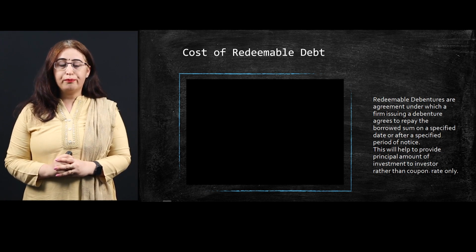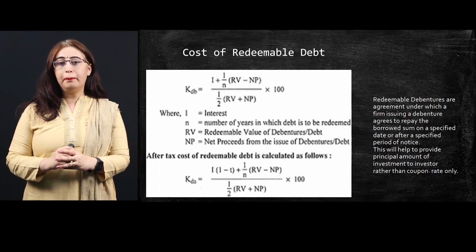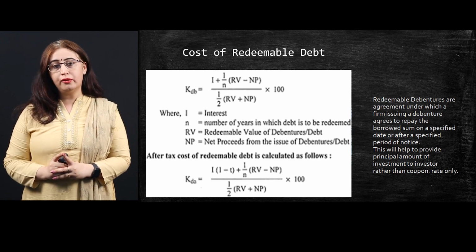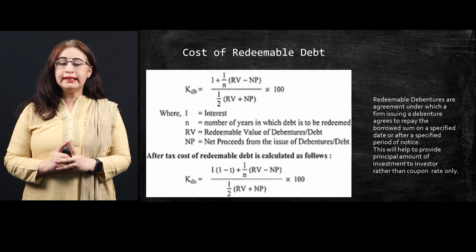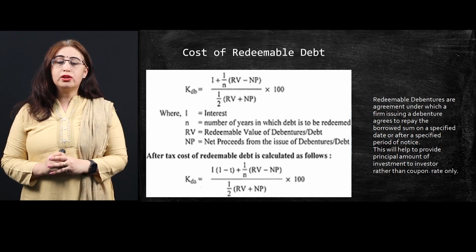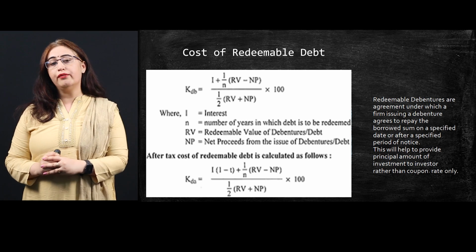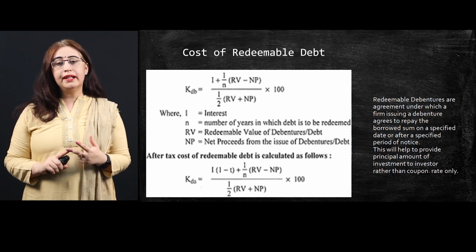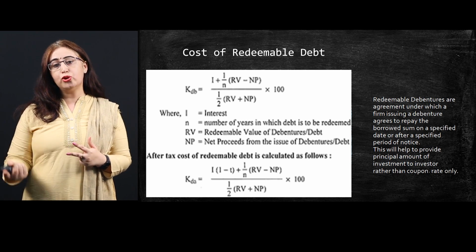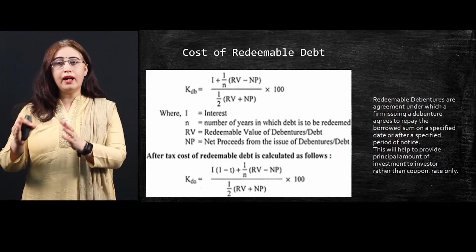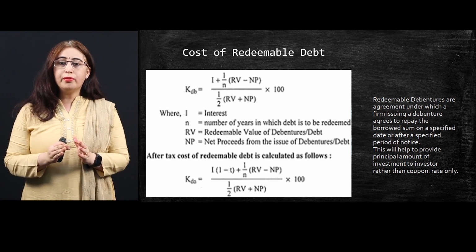Now look at the formula. It is (I plus 1 upon N times (RV minus NP)) divided by 1 by 2 of (RV plus NP), multiplied by 100. Here I stands for interest, N stands for the number of years. We have two different values: RV, the redeemable value, and NP, the issue value. Never get confused between them. The denominator is the average of the issued value and the redeemable value.